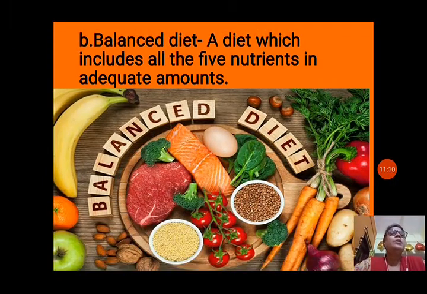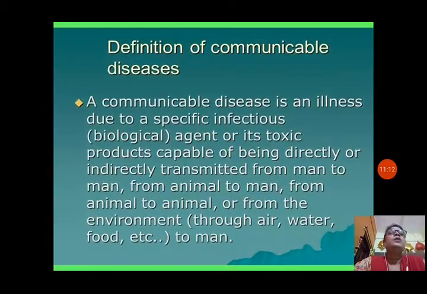Now let us see the next definition, of communicable diseases. A communicable disease is an illness due to a specific infectious biological agent or its toxic products capable of being directly or indirectly transmitted from man to man. A man can transfer a disease to a man, or man can get it from an animal also, or from animal to animal.